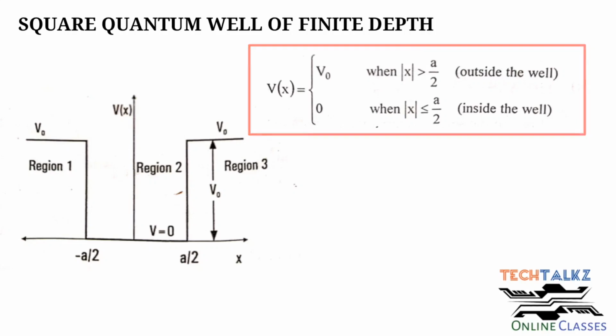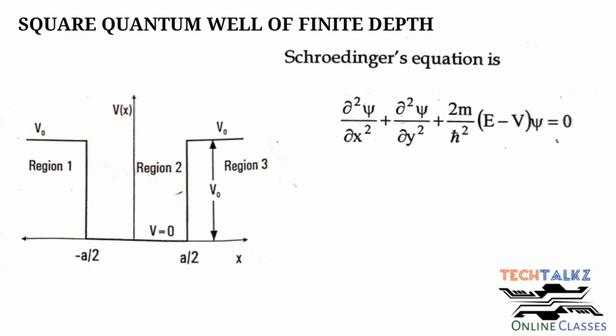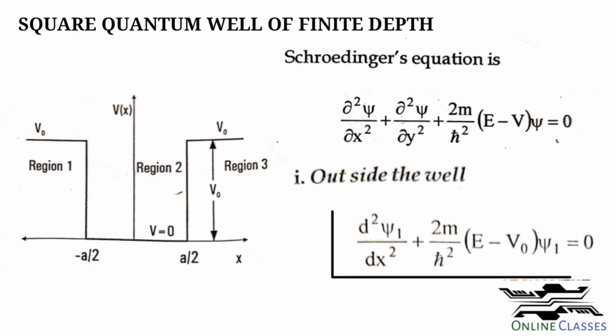Now we can recall the Schrodinger wave equation. Outside the well, the potential is V0, so the equation becomes d square psi 1 over dx square plus 2m divided by h bar square, multiplied by energy minus V0, into psi, equal to 0.